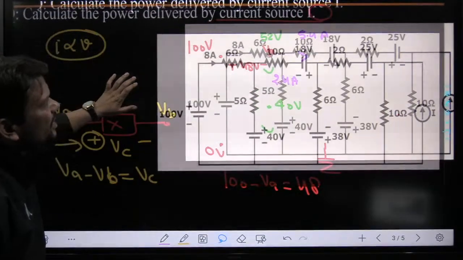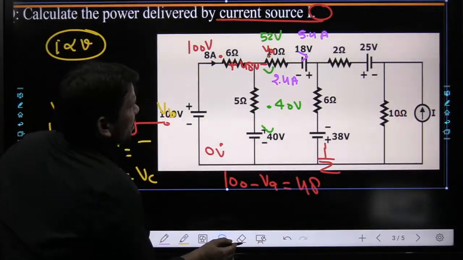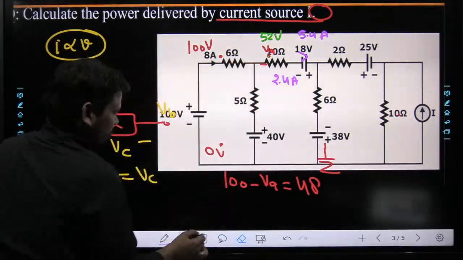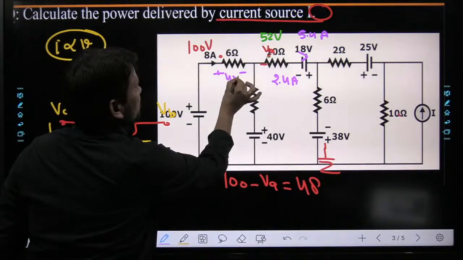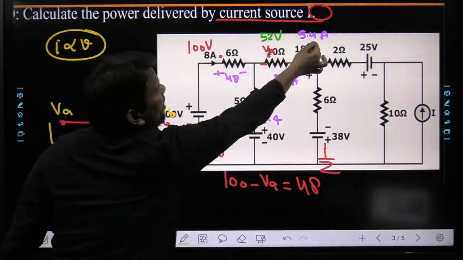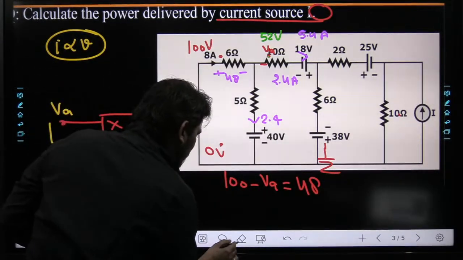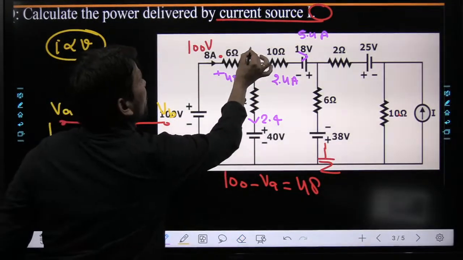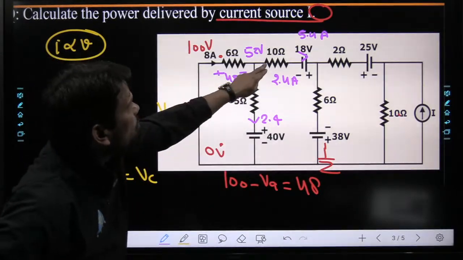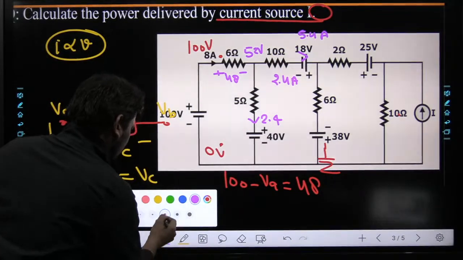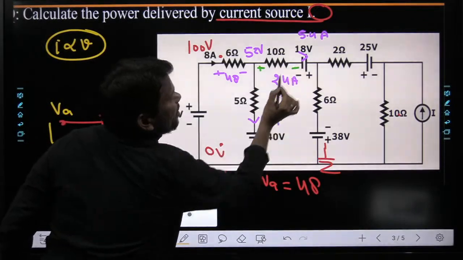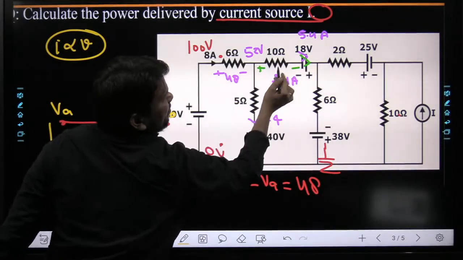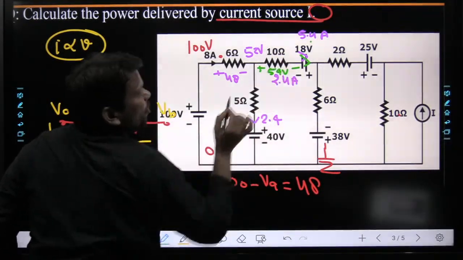in series, connected in series. Just give me a few seconds. Yeah, so the entire things got disturbed. This is 48 volts. This is 2.4 ampere. This is 5.4 ampere. So can you tell me how much voltage will develop across this 10 ohm? Across this 10 ohm, 5.4 into 10 according to Ohm's law. Here it is higher and lower, because current will flow in this direction, positive and negative. 10 times 5.4 is nothing but 54 volts.